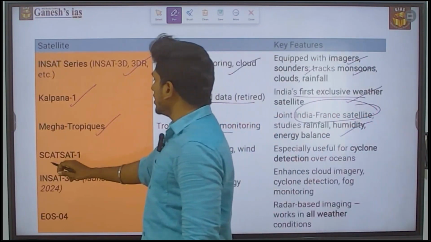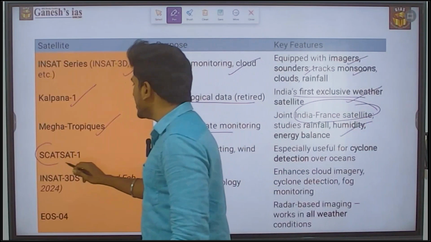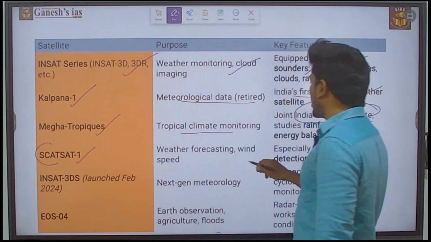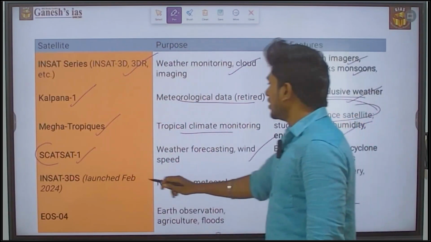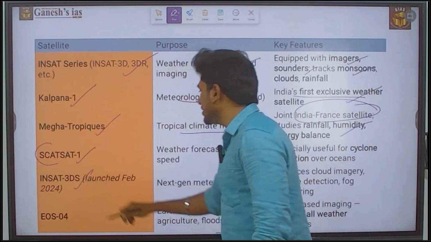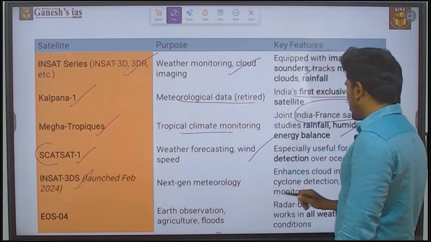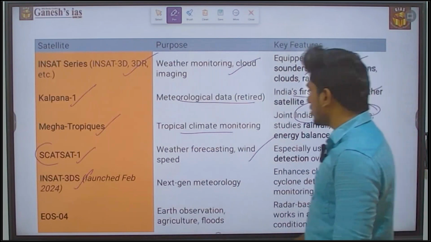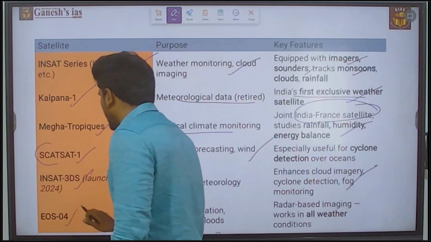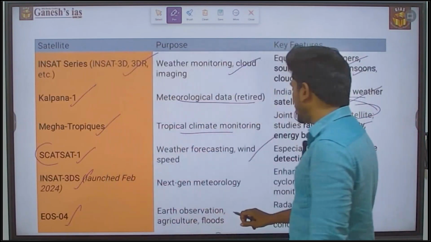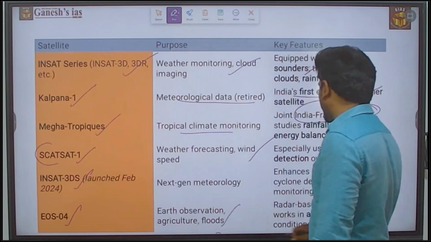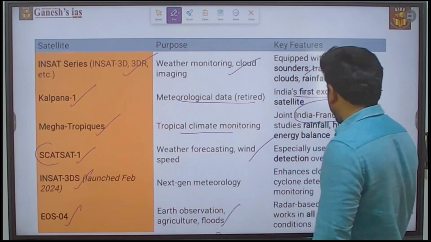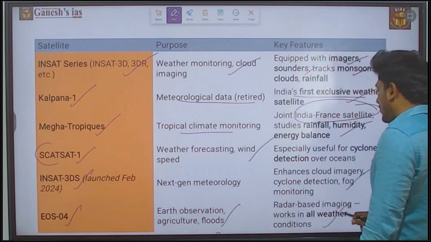Next one is SCATSAT-1, for weather forecasting and wind speed. Next is INSAT 3DS. It is the next generation meteorological satellite, which enhances cloud imagery, cyclone detection and fog monitoring. Next is EOS-04, an Earth observation satellite for agriculture and floods, with radar-based imaging that works in all weather conditions.